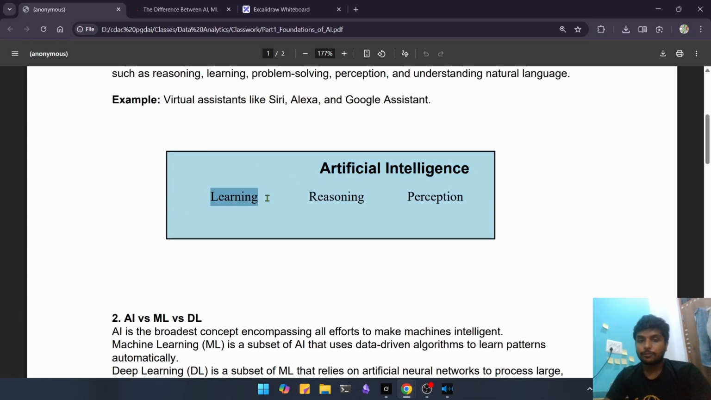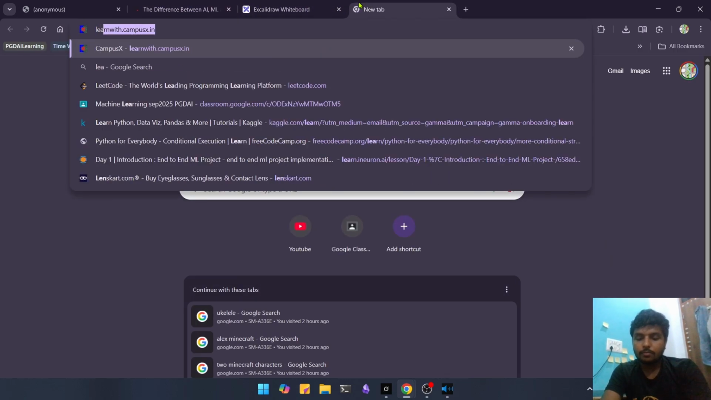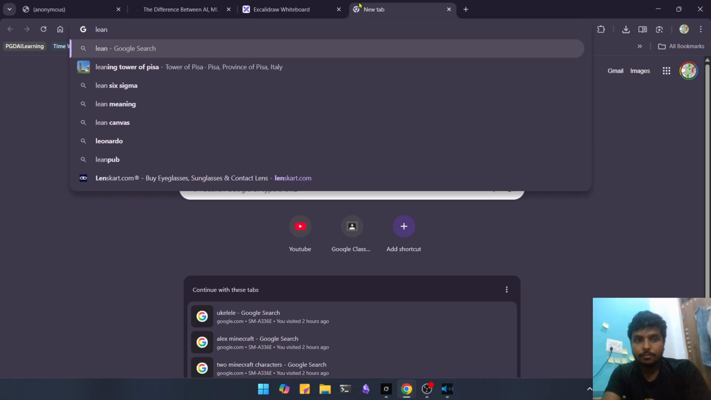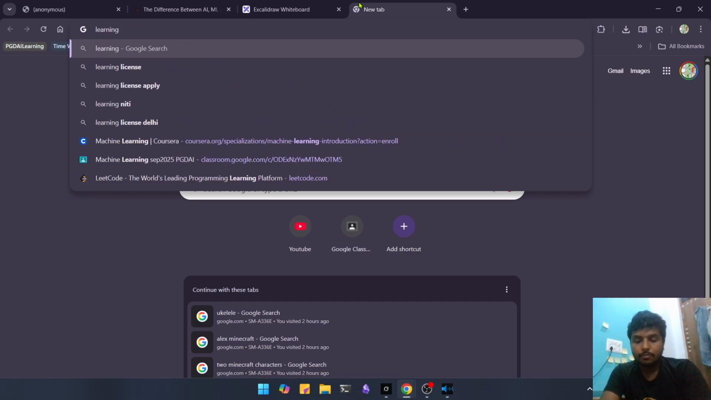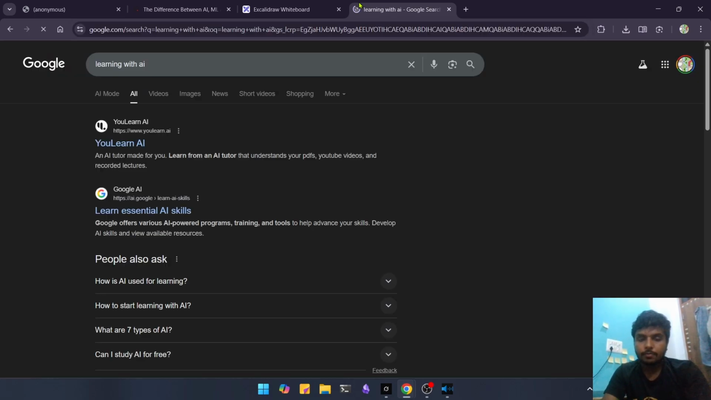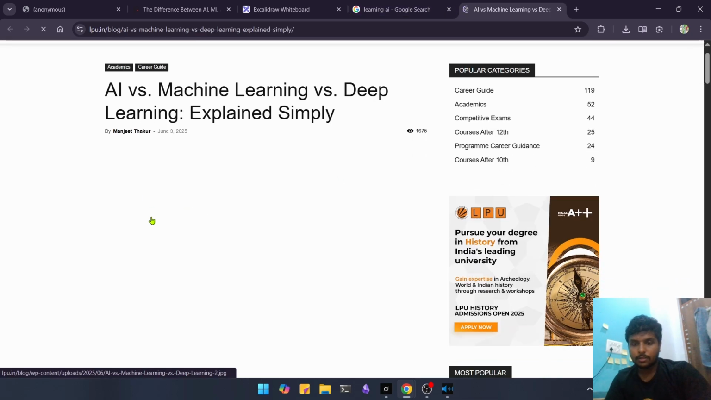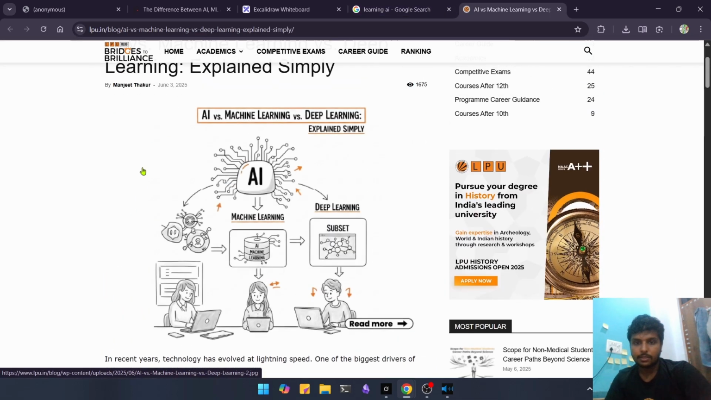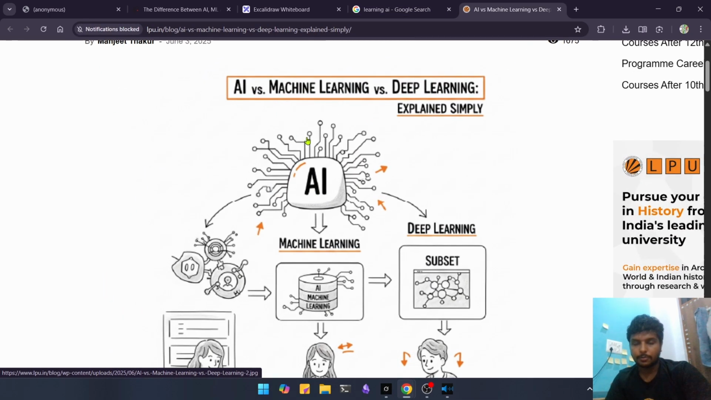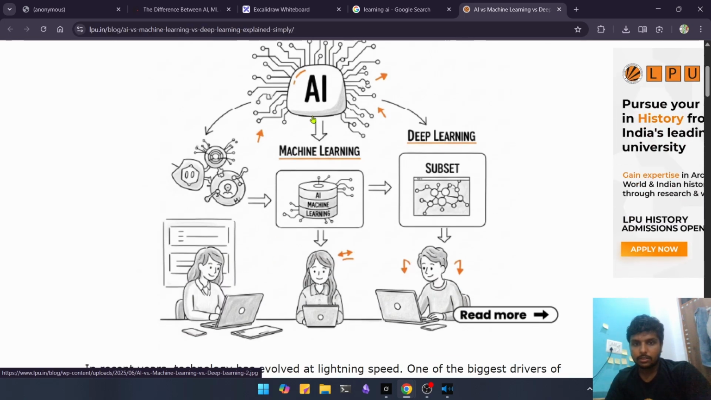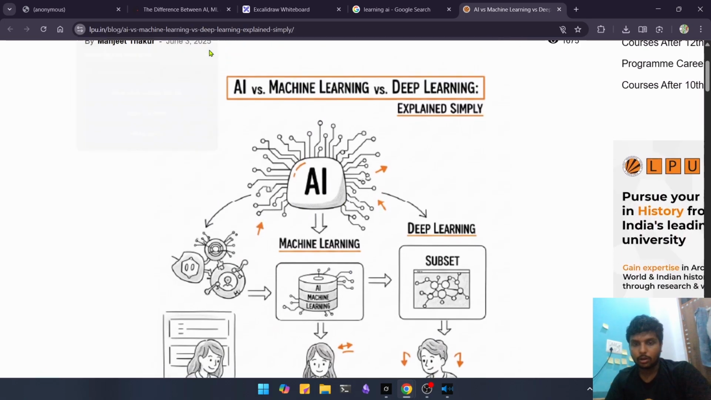We use it for learning, reasoning, and perception. You might be thinking why we use it for learning, reasoning, and perception. Here we have an example. This is quite a good example. I have seen it before. So this is more like a broader approach.